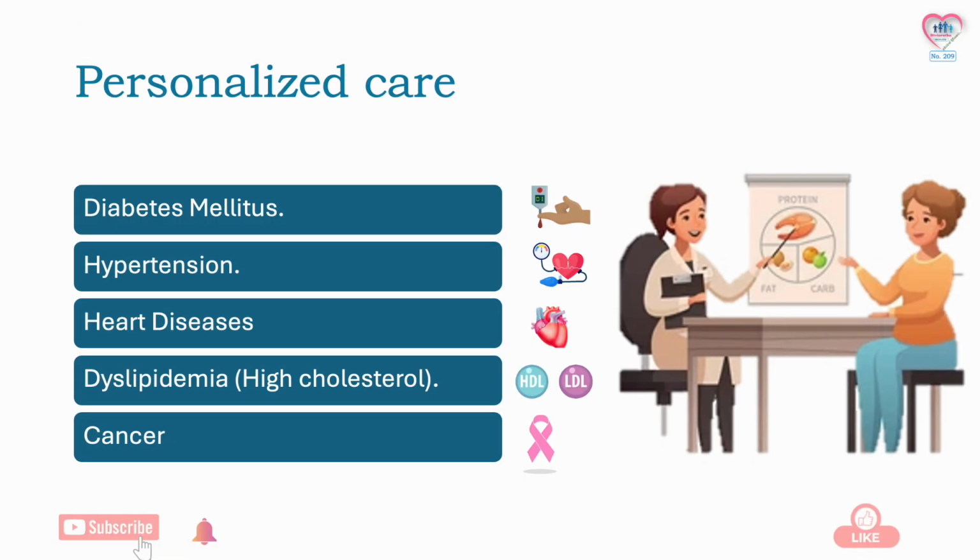A final note on personalized care. The dietary interventions we discussed under diabetes mellitus, hypertension, coronary heart disease, dyslipidemia, and cancer will not only assist in the prevention and treatment of these diseases but also help to prevent complications.